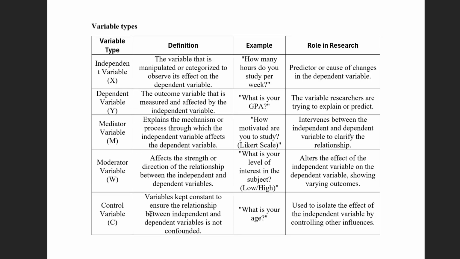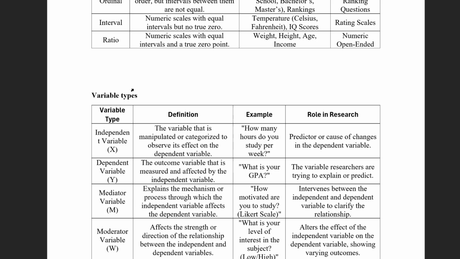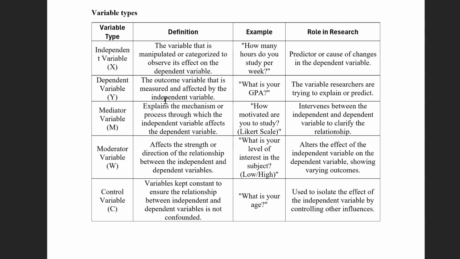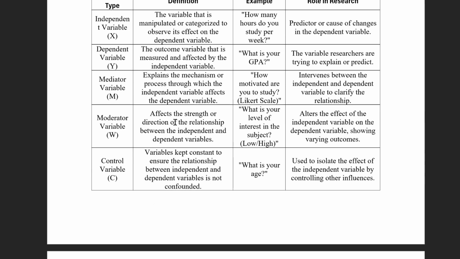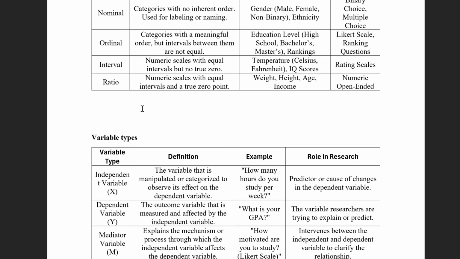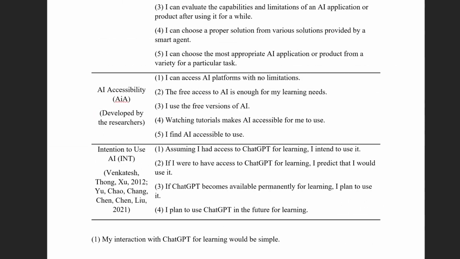So these are the types of variables that are in the study design, and you need to understand them so that you can understand which statistical tests to run to analyze Likert scale data, questionnaire data, or any type of data, because these types of variables and measurement levels will determine the types of tests that will be run to test the variables according to the research questions, research hypotheses, and research objectives.